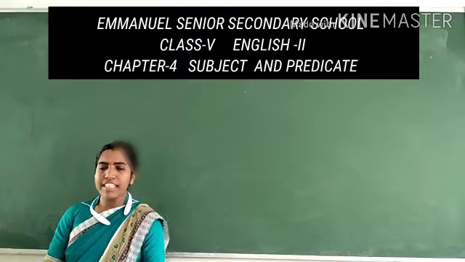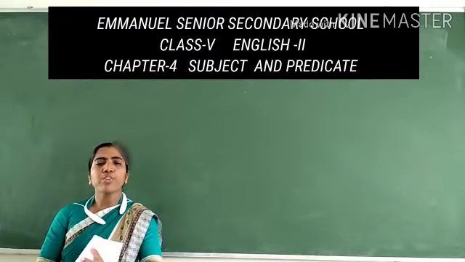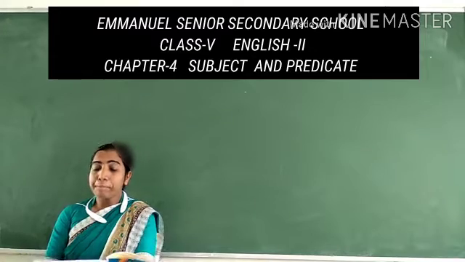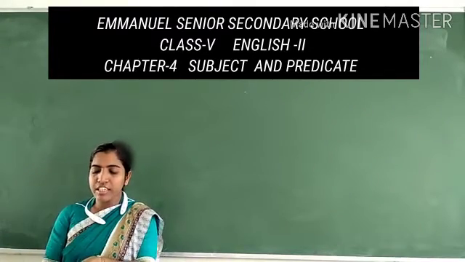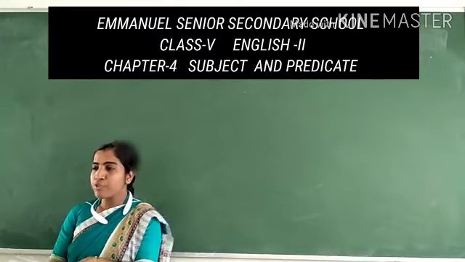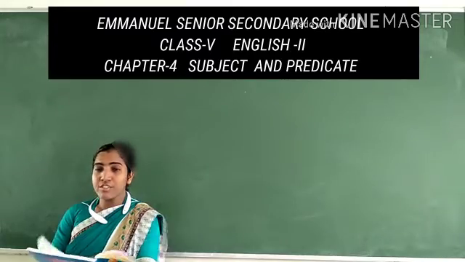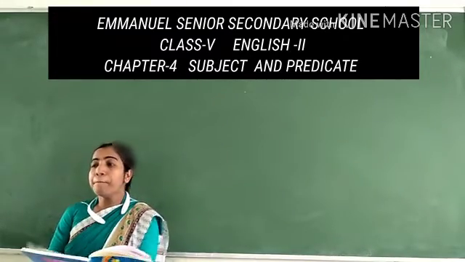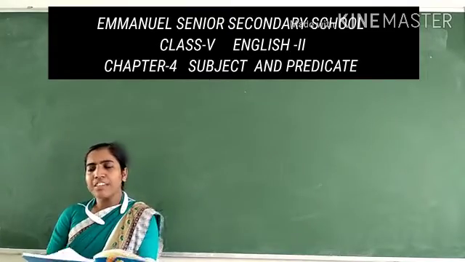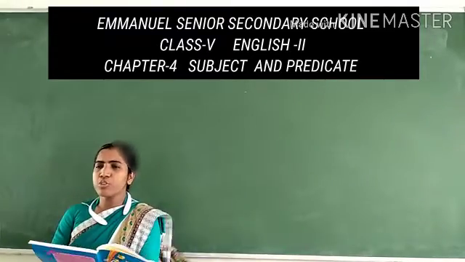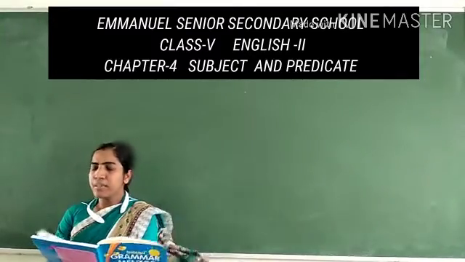In exercise E, add suitable predicates. So you have to add suitable predicates. Subjects are given here. 7 subjects are given here. By adding the predicate, you have to make complete sentences, and your answers may be different. आपका answers इससे अलग हो सकता है, but try to write the examples which I am giving, and if you are writing any other answers also, it should be correct and give the complete meaning.